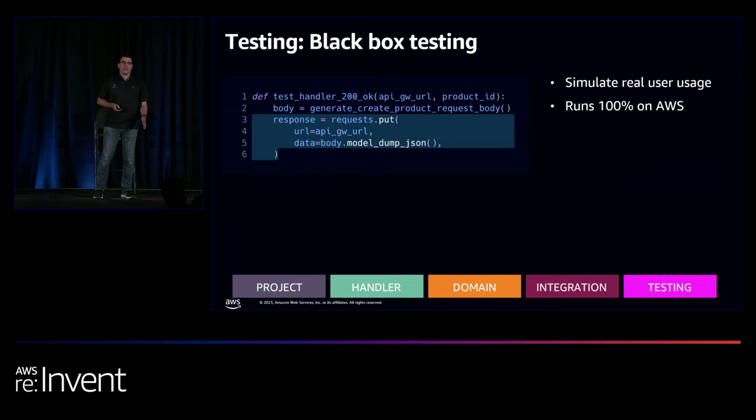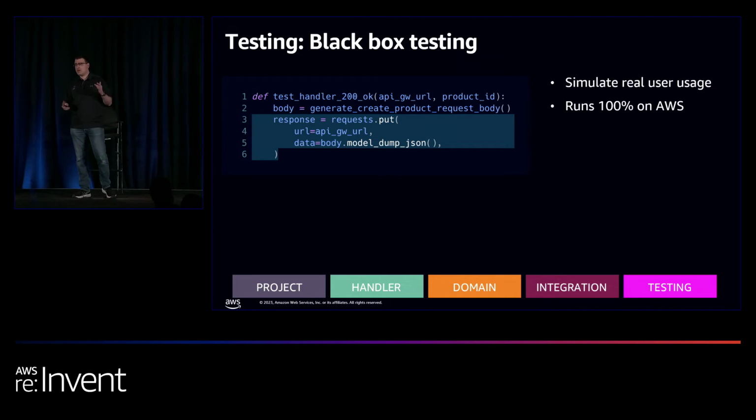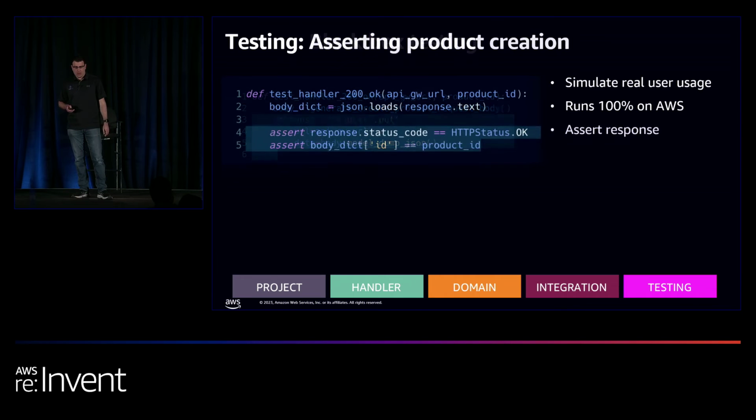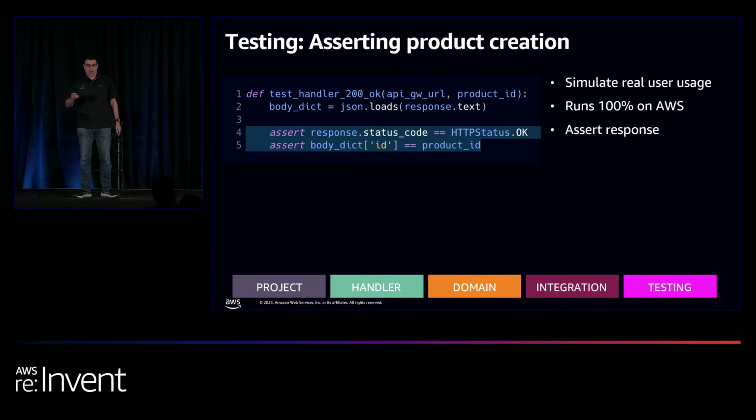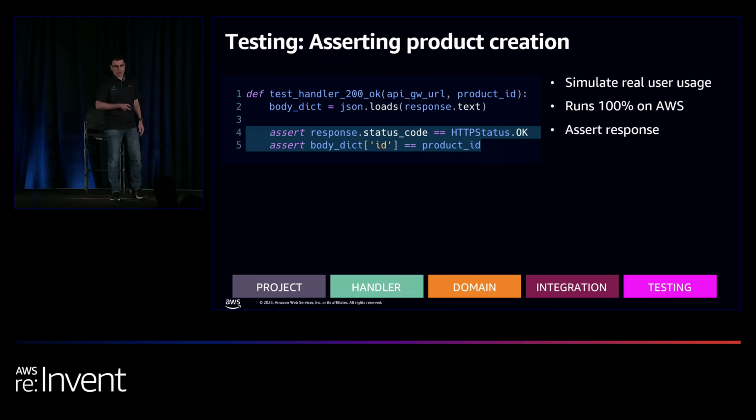So let's write the end-to-end test for the create product function, Lambda handler. We're going to generate in line 2 our body for the requests open source library. We're going to call the put product API. We're going to pass the input. Again, it's going to trigger the API Gateway. It's going to run on AWS 100%. And we're going to run some assertions. We're going to get the HTTP status OK. We're going to assert that response back. And again, it's just going to run on AWS 100%.